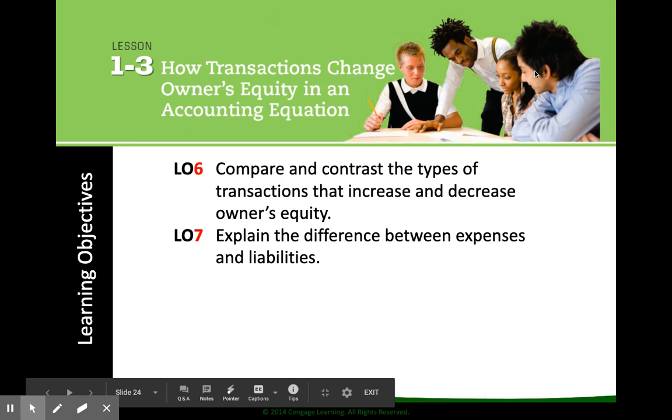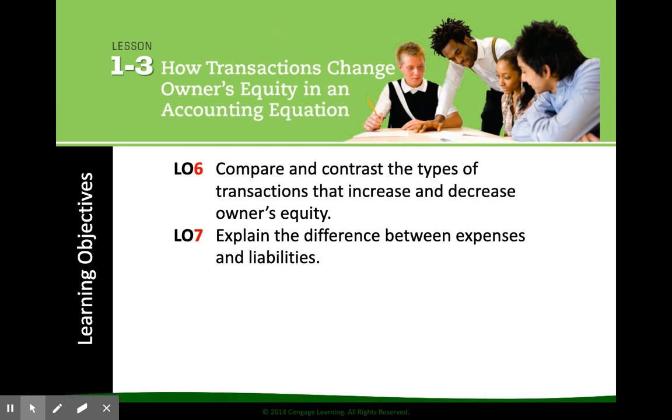For section 1-3, our learning objectives are number 1, compare and contrast the types of transactions that increase and decrease owner's equity. So we know of one right now. We've had the owner invest money in a company. We're going to learn 3 more today. And then we're going to explain the difference between expenses and liabilities.